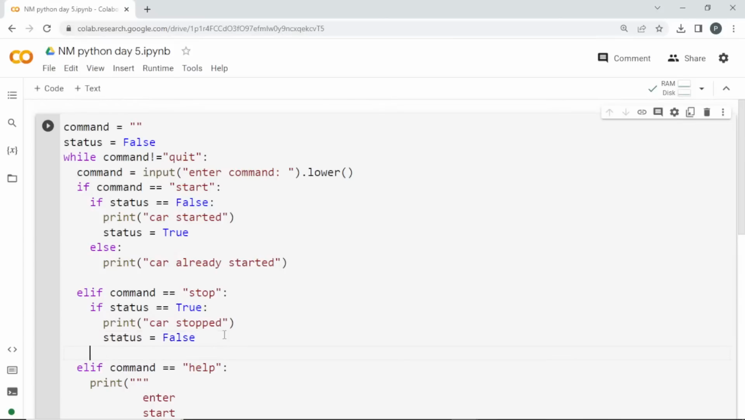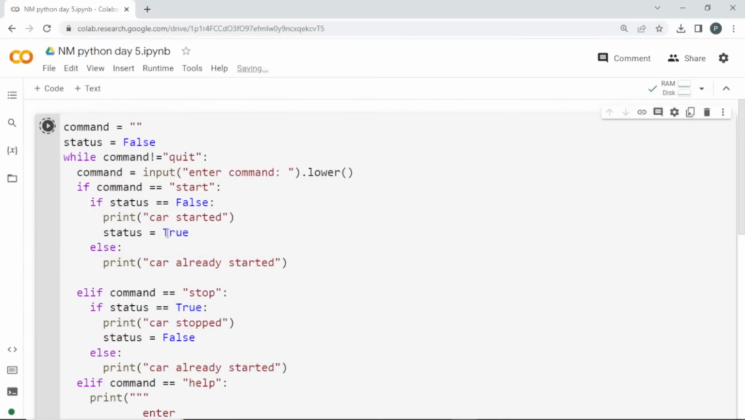So when it is false, else, which means if it is already false, then I am going to print car already stopped. So please listen, we are doing two things. The status we are setting to false, which means in the idle condition. So if it is in the idle condition, I am printing car started. Once I start the car, I am setting the status as true. Else, if it is already true, I am going to print car already started. That's what will happen in the stop also.